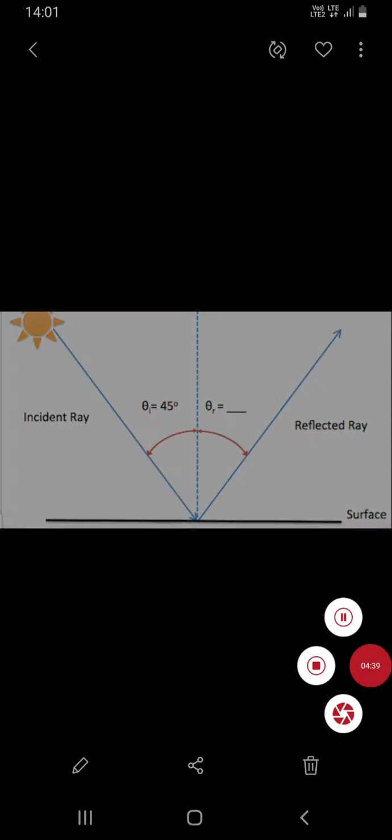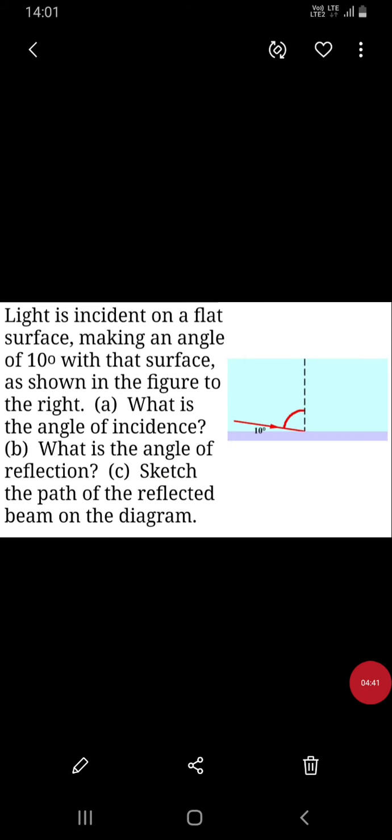Of course, the angle of reflection also will be 45 degrees because the angle of incidence is 45 degrees. So according to the laws of reflection, the angle of incidence equals the angle of reflection. So the angle of incidence is 45 degree, so the angle of reflection will also be 45 degree.